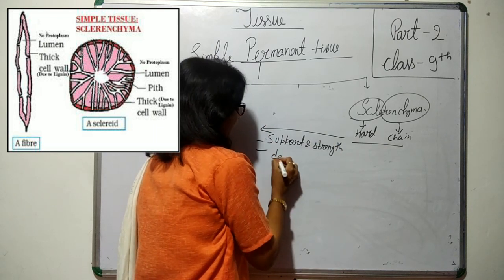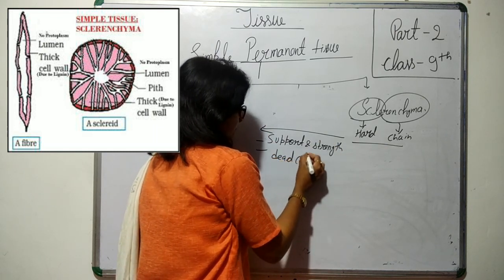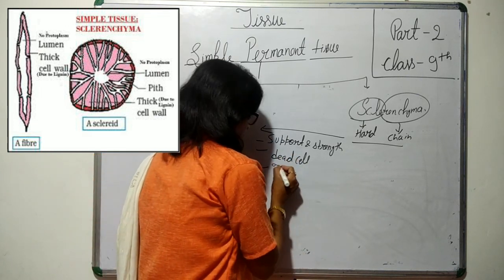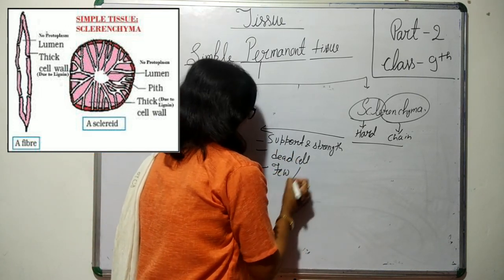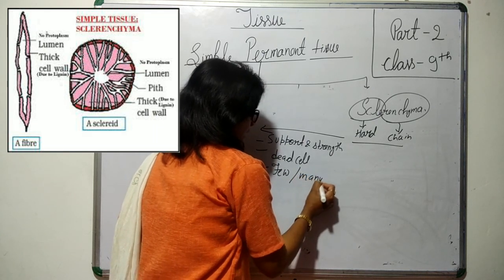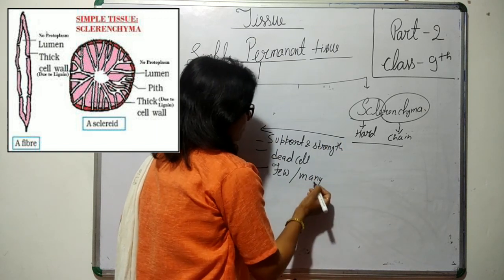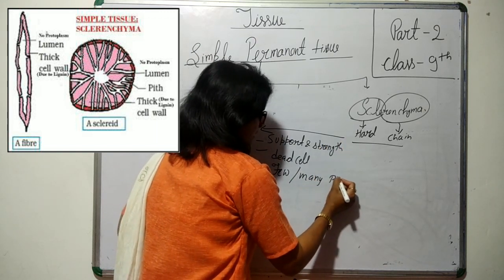They are dead cells. Sometimes they possess few or numerous pits, depending upon the plant and the sclerenchyma function.